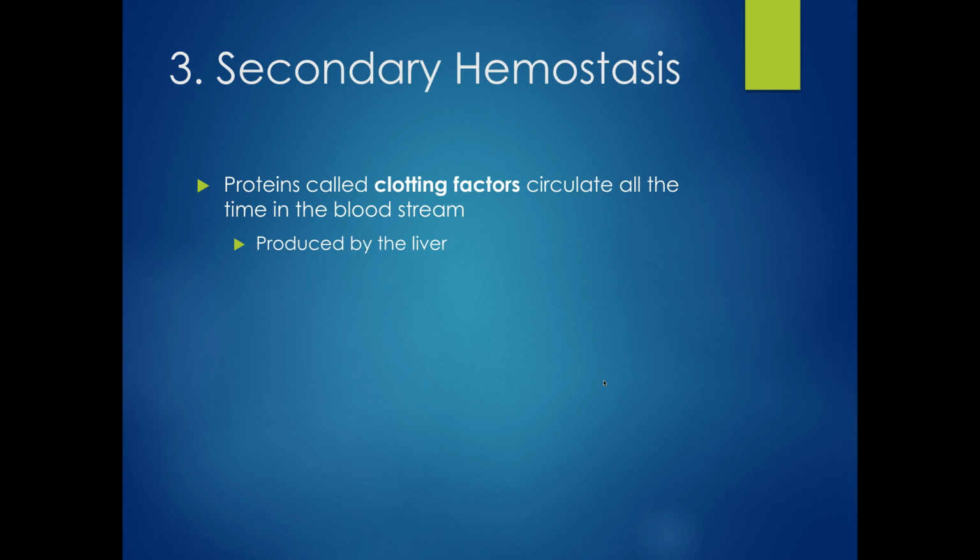So I mentioned before there are these proteins that are called clotting factors, and they are circulating constantly within the bloodstream. You may remember back to vet disease that clotting factors are produced by the liver, and when we have especially liver failure or even severe liver disease, we can have reduction in creation of these clotting factors, and then your patient can start to have bleeding disorders.